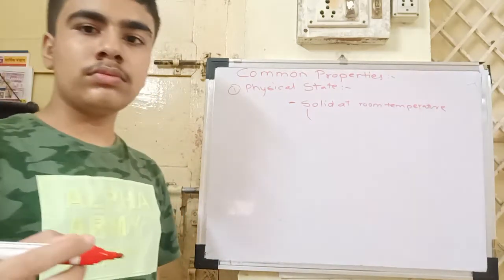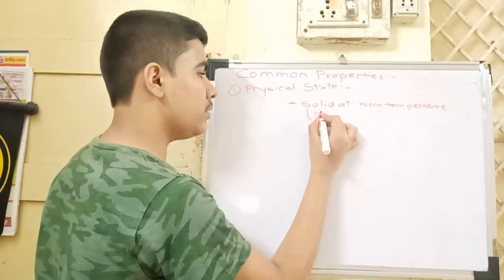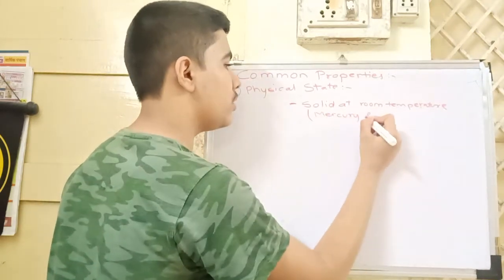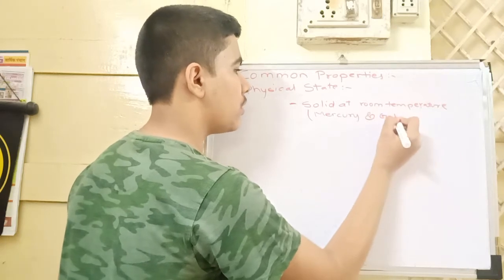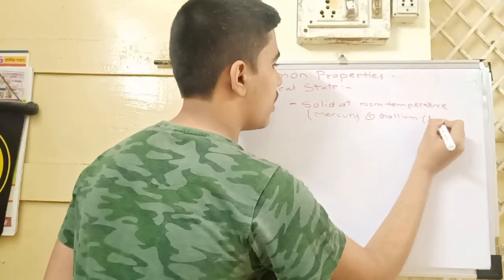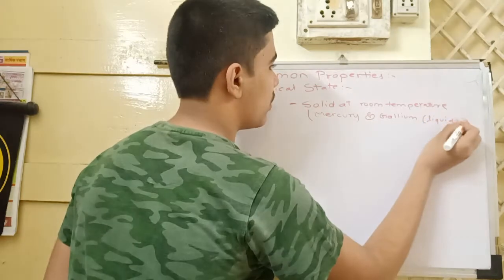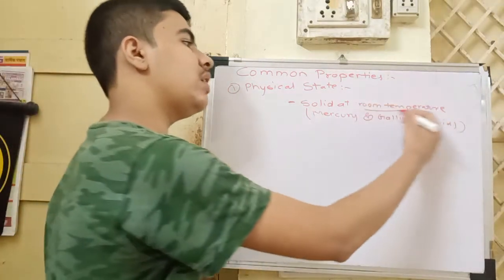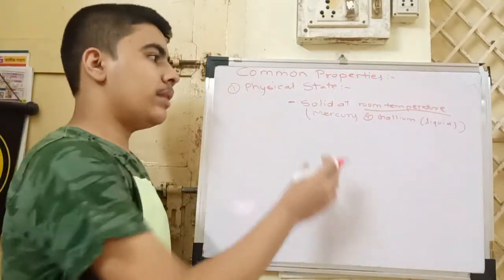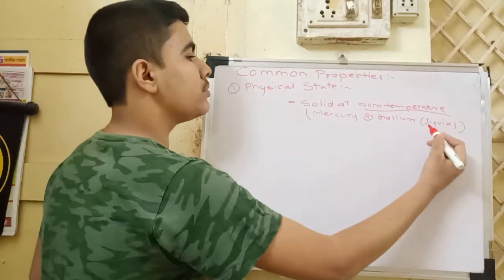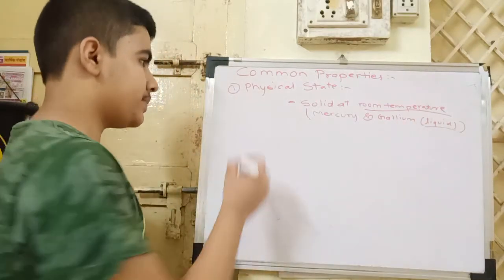But there are also some exceptions, that are mercury and gallium. They are liquid at room temperature. Mercury and gallium are the only two metals which are liquid at room temperature.